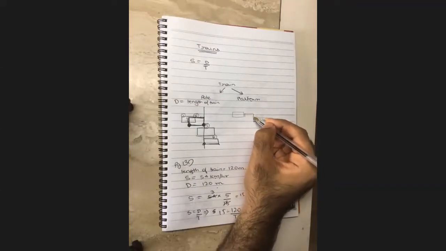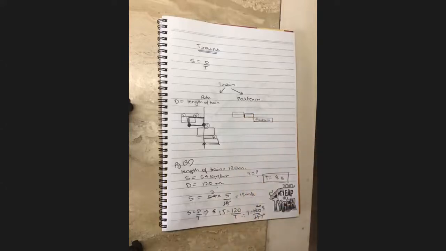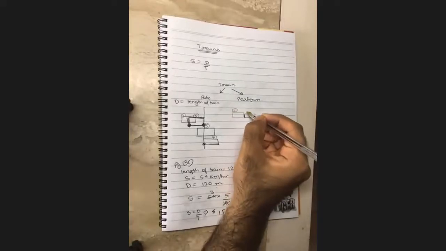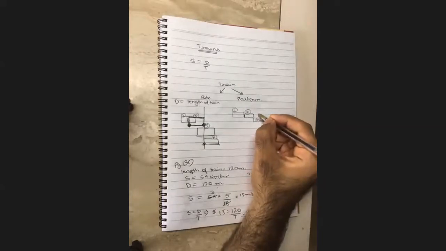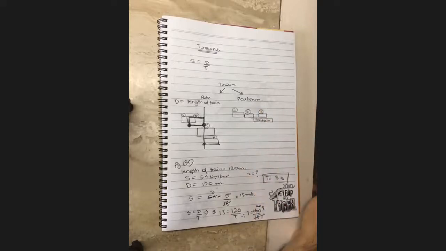Has it started crossing here? Yes. So at 1, it hasn't started; at 2, it has started. Now tell me, has it crossed the platform here at 3? No.